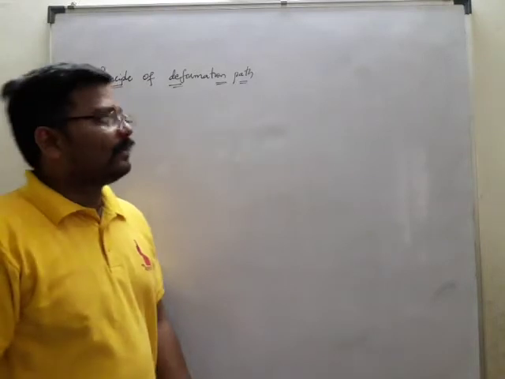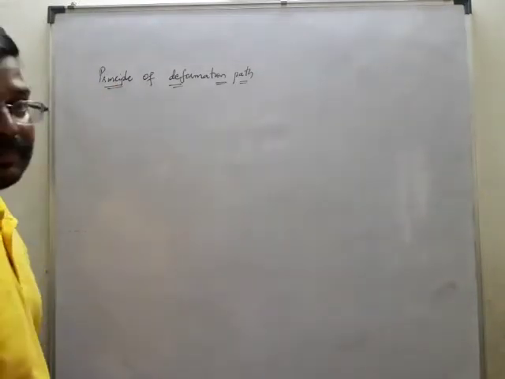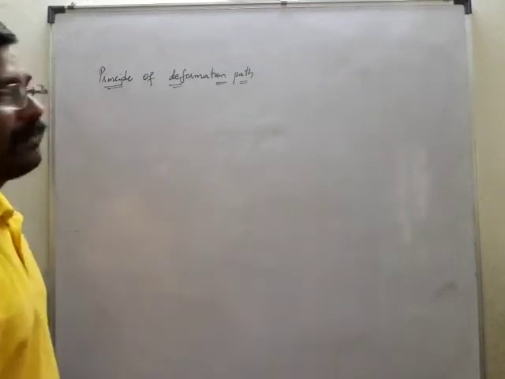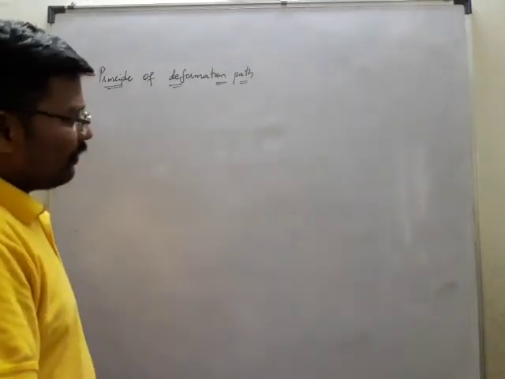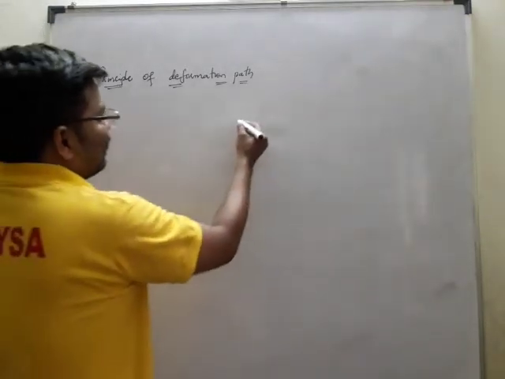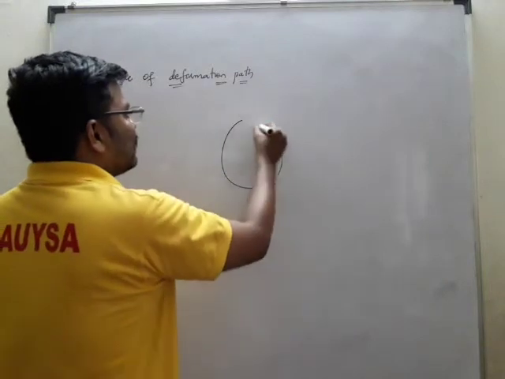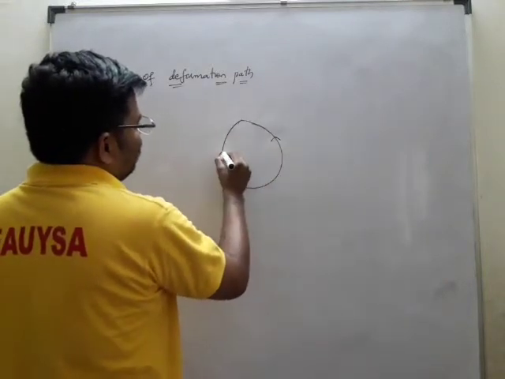Next, we'll see another important concept which is very important to solve problems: the principle of deformation path. Now, what's the principle of deformation path? Let us take a circle. This is C1. This is a circle, nothing but C1.